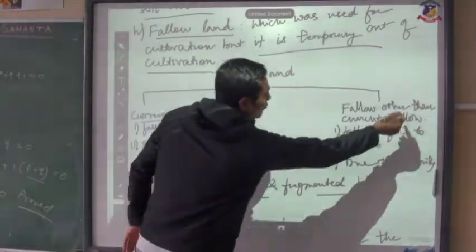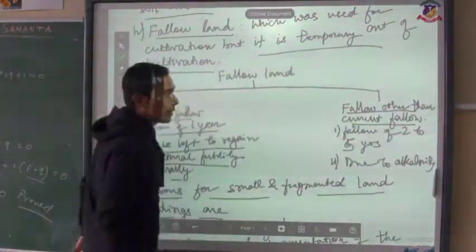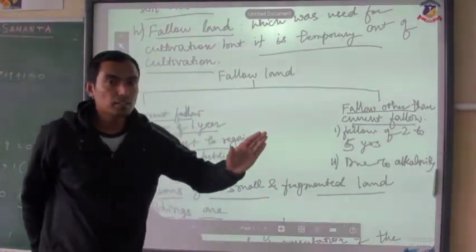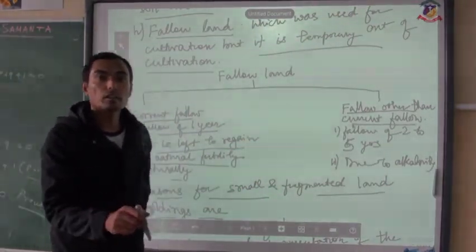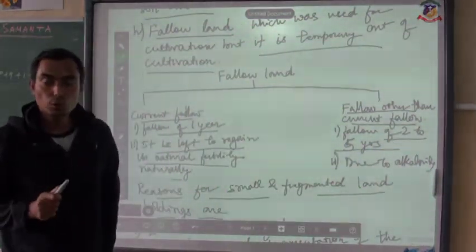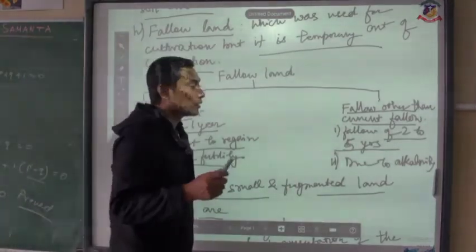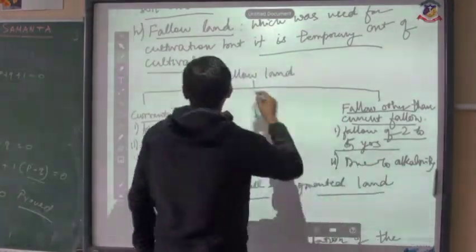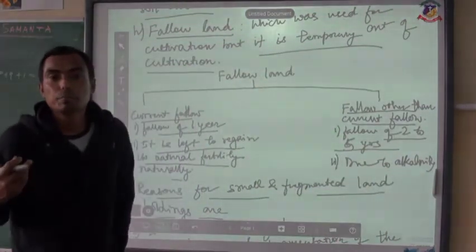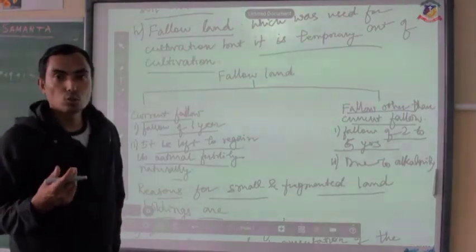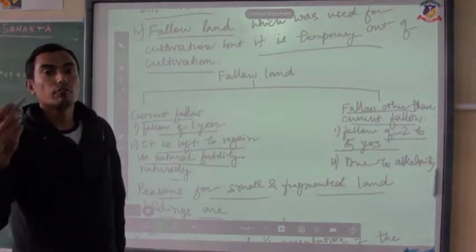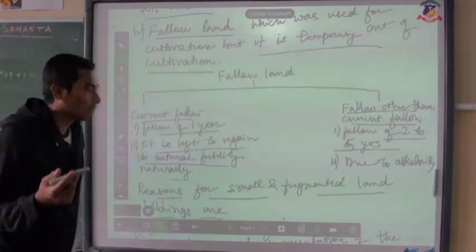Next one is fallow other than current fallow. Now, it means those agricultural lands which have not been brought under cultivation for 2 to 5 years. The reason is the soil alkalinity. Whenever the soil turns alkaline, it cannot be called fertile soil, and the production is very low, which hampers the farmers in terms of capital investment.